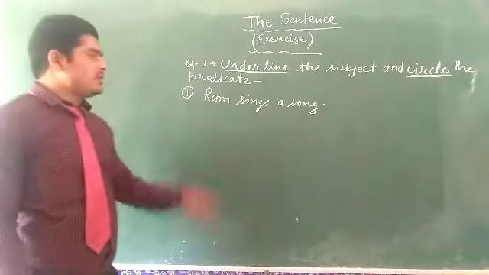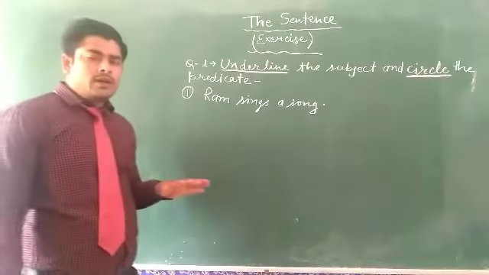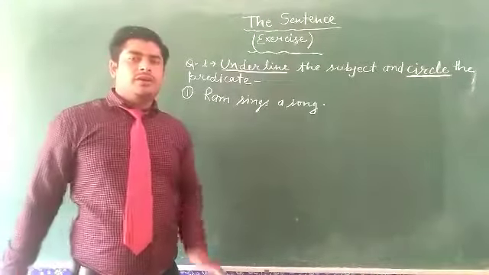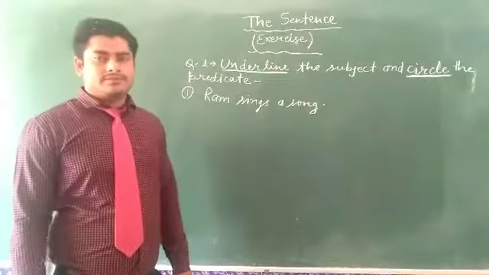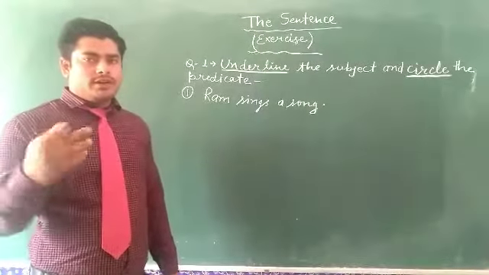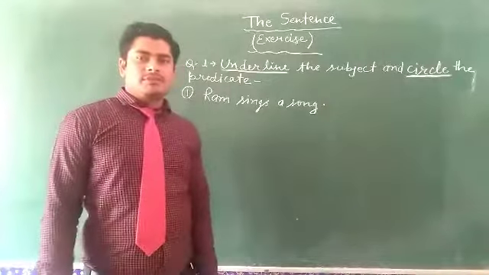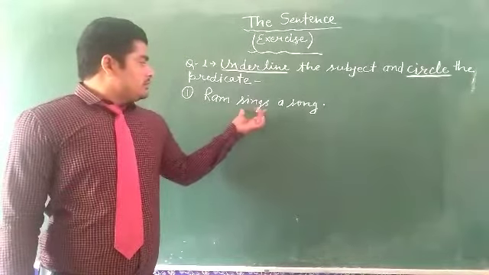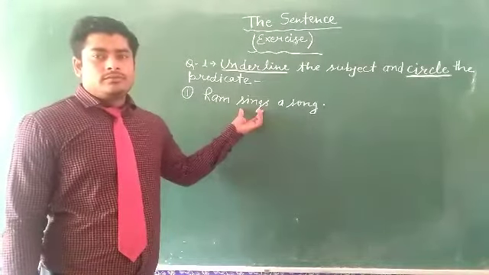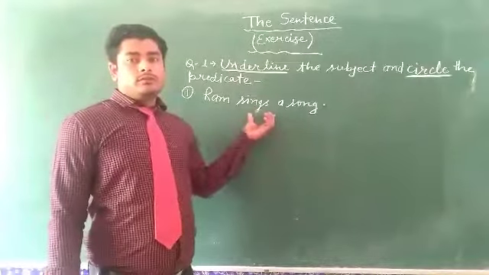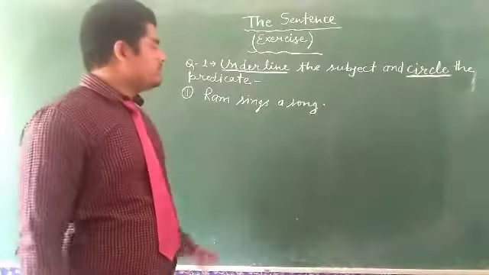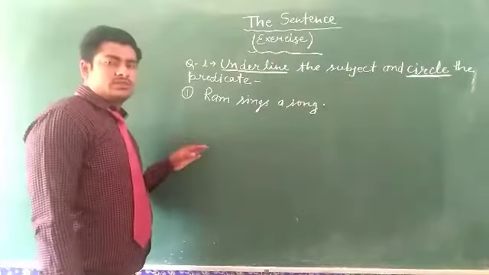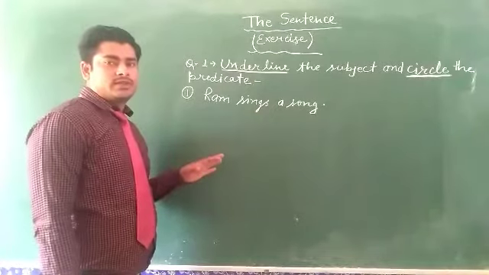Ram sings a song. First of all, I want to tell you the method of picking out the subject and predicate. I have told you already in the previous video that the verb including all the objects is called predicate and the left portion in the starting is subject.